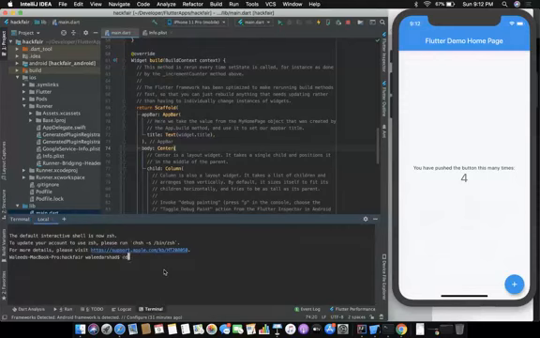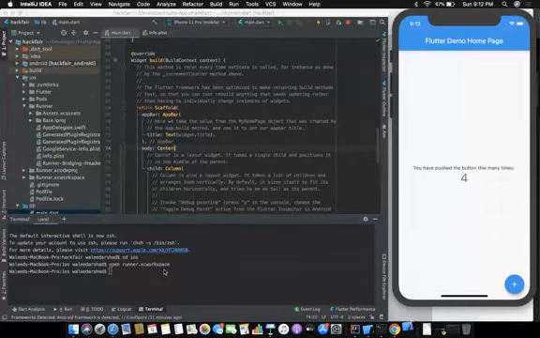We'll say cd ios, and open Runner.xcworkspace.